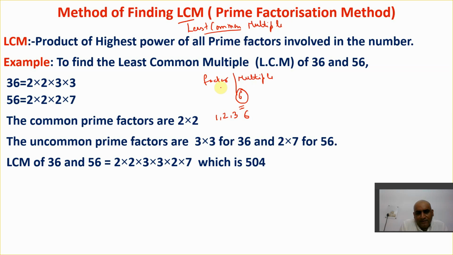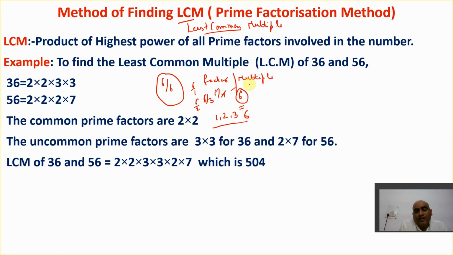So two basic points. A factor of a number can be equal to that number, meaning equal to 6. So for 6, 6 is always a factor, because 6 is perfectly divided by 6, and a factor divides a number perfectly. And a factor is always equal to or less than that number. So less than that number means 1, 2, 3, because 6 is divided by 1 perfectly, by 2 perfectly, by 3 perfectly. But 6 by 4 is not possible because 6 is not divisible by 4 perfectly. I hope you get this point. So this is about the factors of 6.